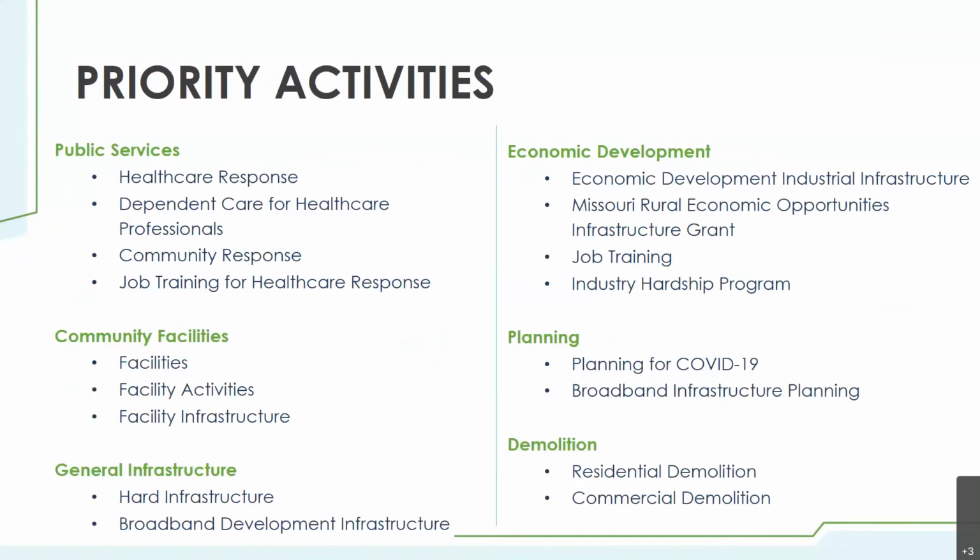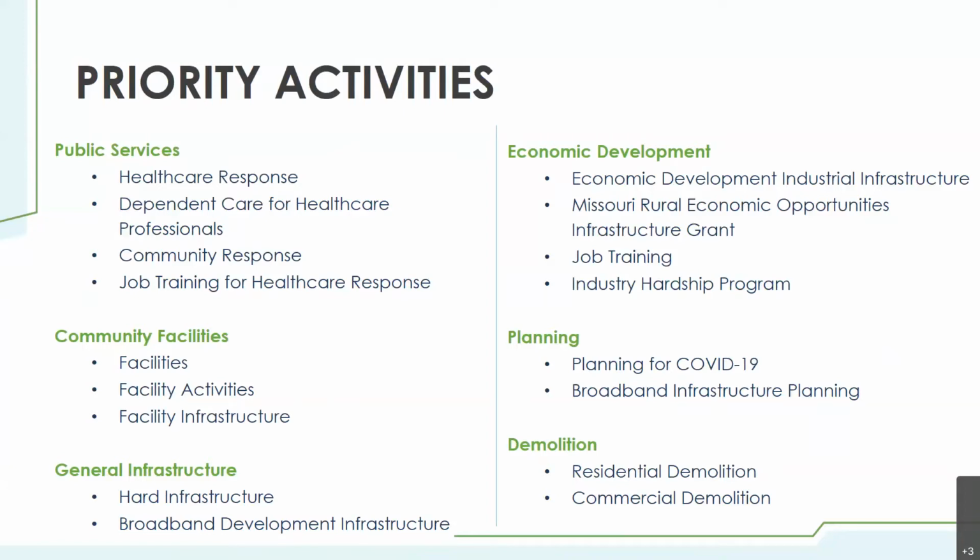Within the drop-downs, you will find public services such as healthcare response, dependent care for healthcare professionals, community response, job training for healthcare response. Under community facilities, you will find facilities, facility activities, and facility infrastructure. Under general infrastructure, you will find hard infrastructure as well as broadband development infrastructure.